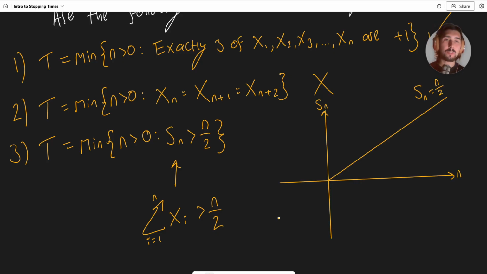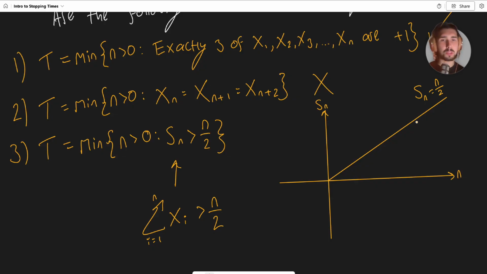Okay, guys, so I've just drawn the diagram. Remember that because n only takes positive integer values, I've drawn the line here of Sn equals n over 2, but technically it's not going to be a continuous line, right? It's actually going to be dotted. But just to visualize it, I have pretended that n can just take any value greater than 0, even a decimal or fractional number.